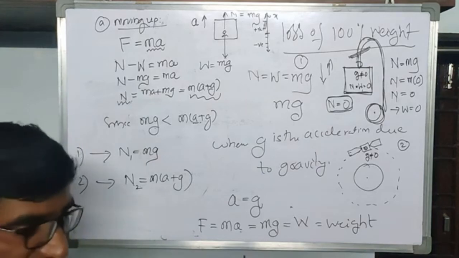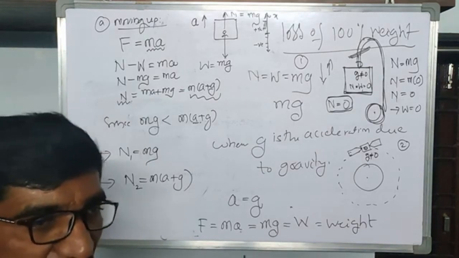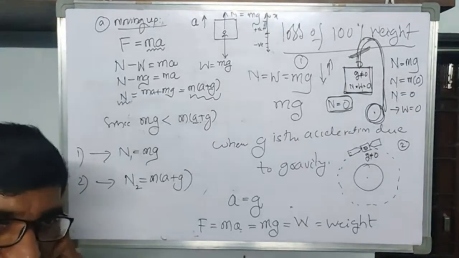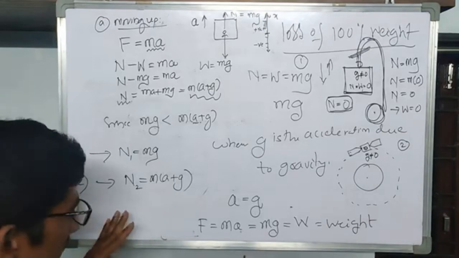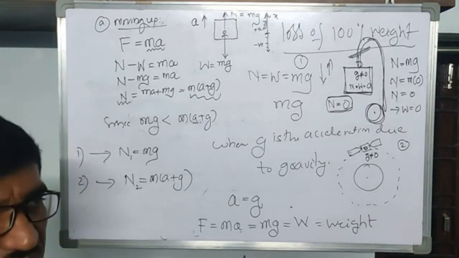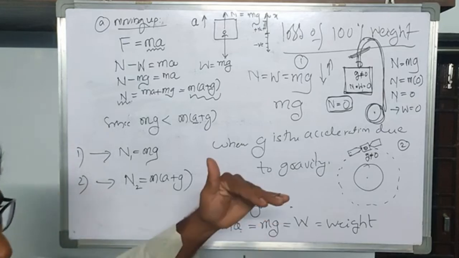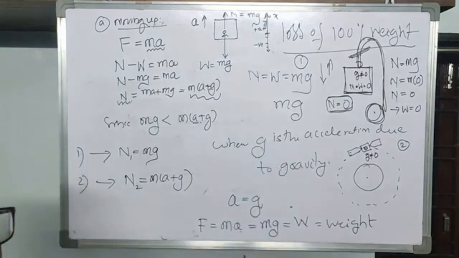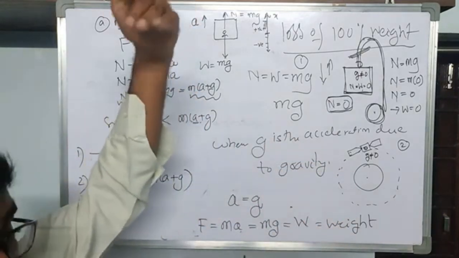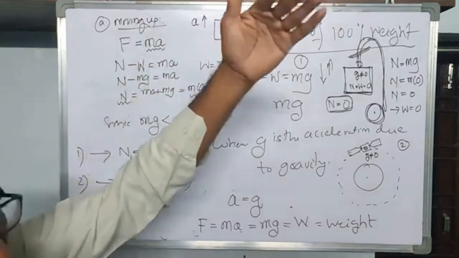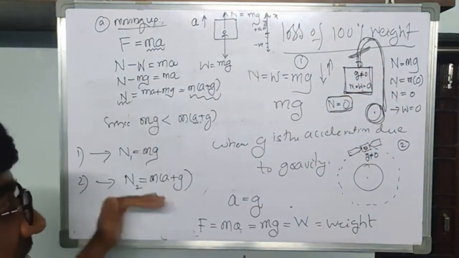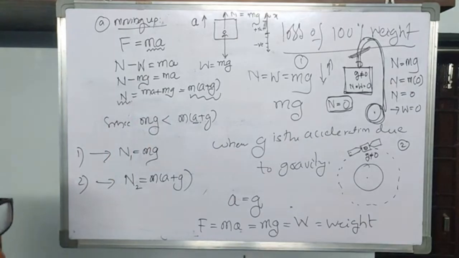As long as there is no motion in the rocket or the spaceship or the observer, what we observe is the weight is equal to mg only. If you are considering only a place just above the Earth's surface, there also the person is feeling the same weight mg. But whenever you take him far away from the Earth, then he notices some amount of decrease in his own weight. But in this case, what is happening? He is feeling that suddenly he is going to weigh more and more.